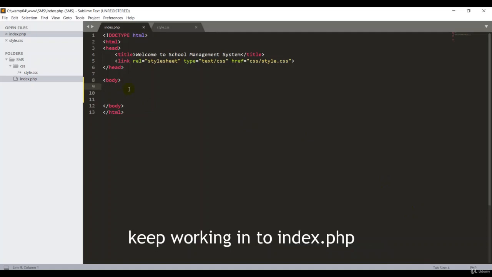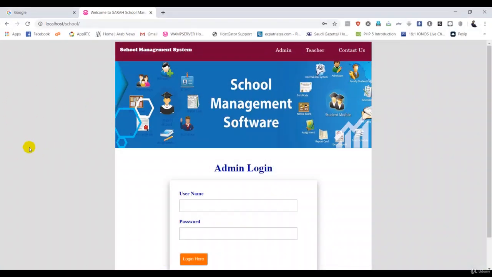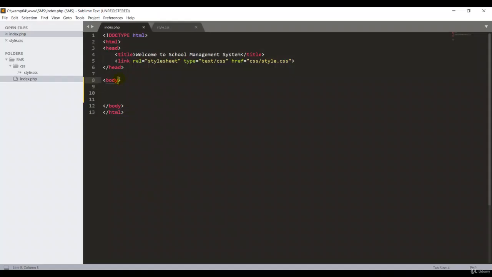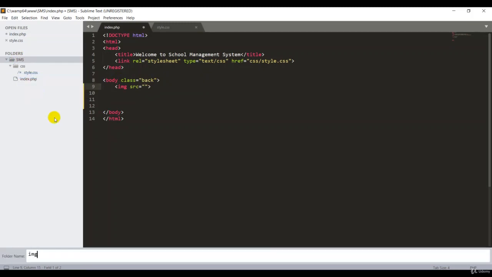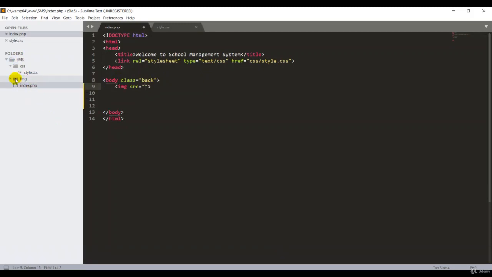Now I'm back to my body section. In the body I have to put some background colors and some images. If you go back to my project, I put in a background color, some images and the navigation bar. First we have to work on that. So in my body section, I can add one CSS class name called background. It's for my background color. Then I can add one image. We don't have an image folder for it, so we have to create a new one called img. Okay, good. So the image folder has been created.